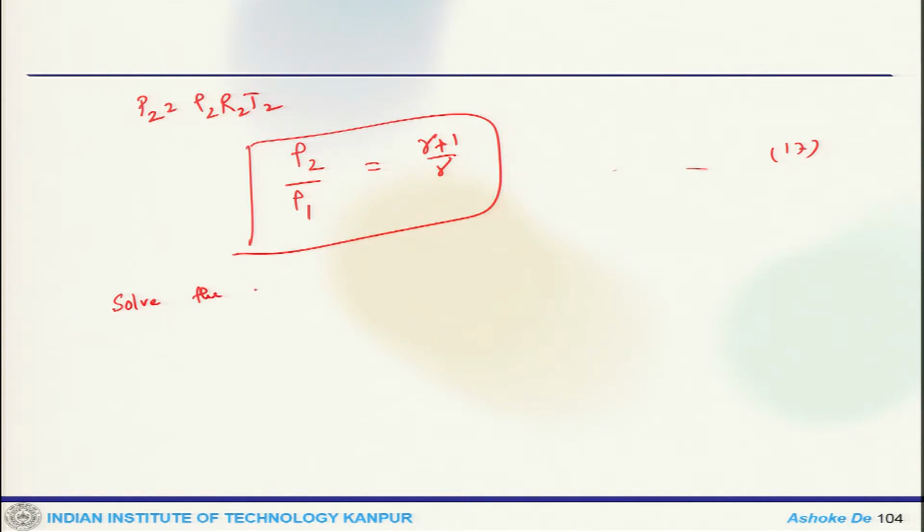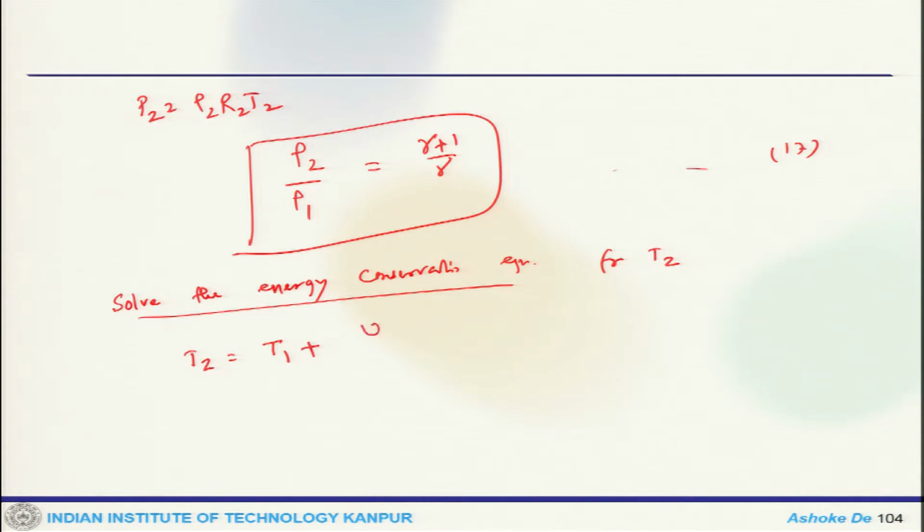Now once we solve the energy conservation equation, so if we solve the energy conservation equation for T2, what we get? T2 equals T1 plus V1 square plus Q by Cp.